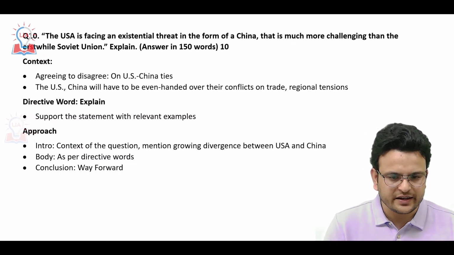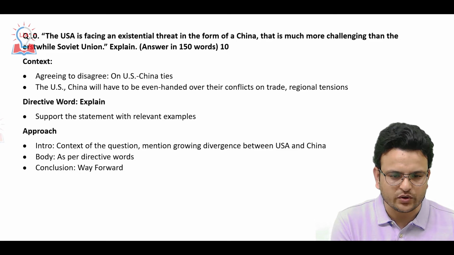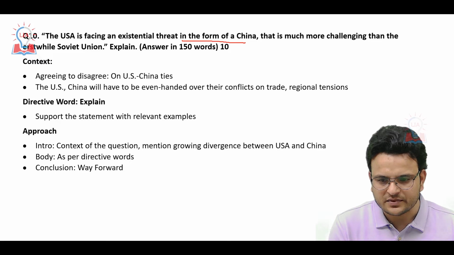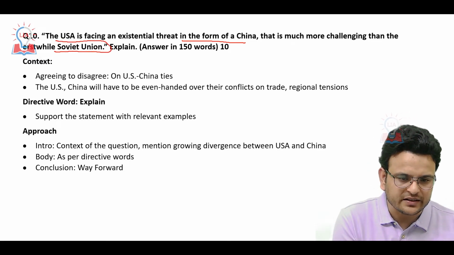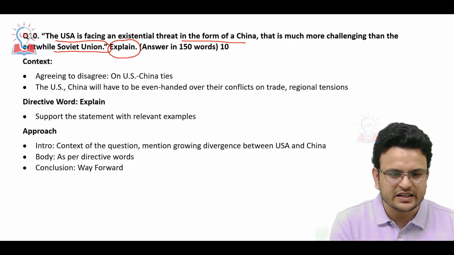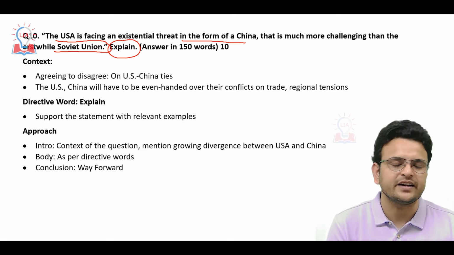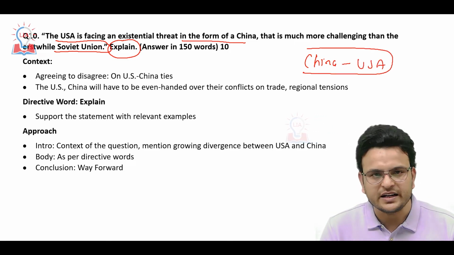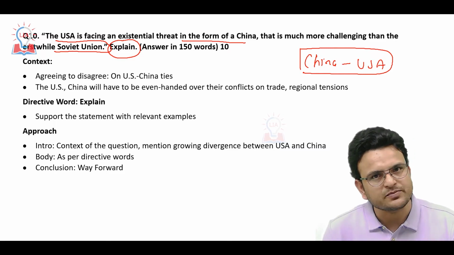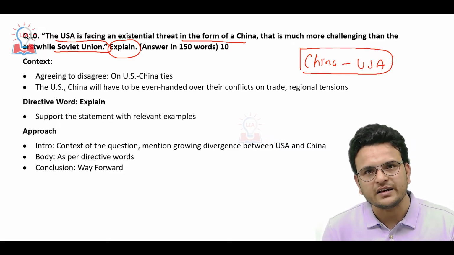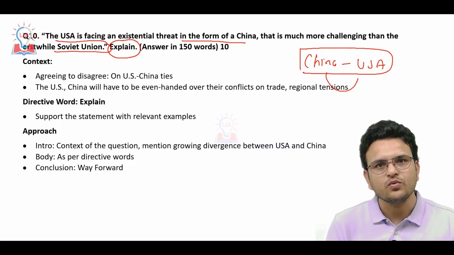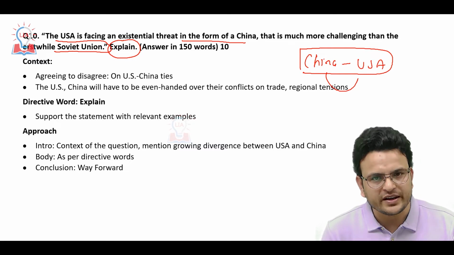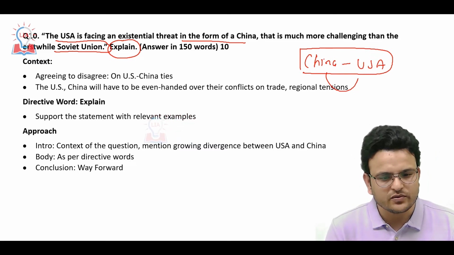But then the USA is facing an existential threat in the form of China that is much more challenging than the erstwhile Soviet Union. So explain. Here again the directive word is explain. Now we have seen multiple areas where China and the USA are fighting with each other, like the trade war, in terms of geopolitical regions also. Both China and the USA have multiple challenges with each other. So here first of all the directive word is explain.